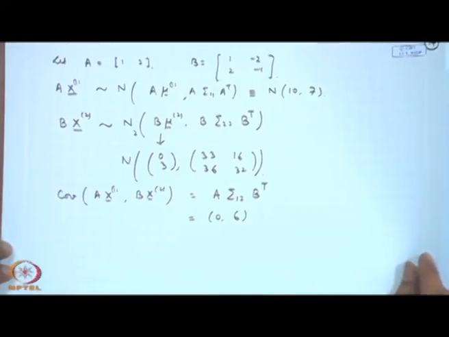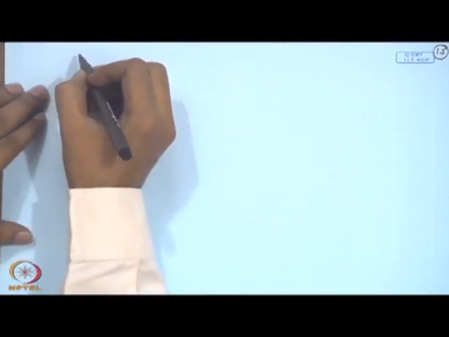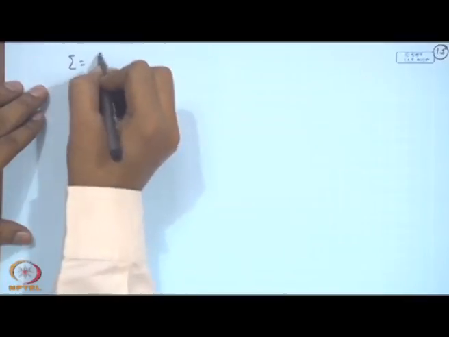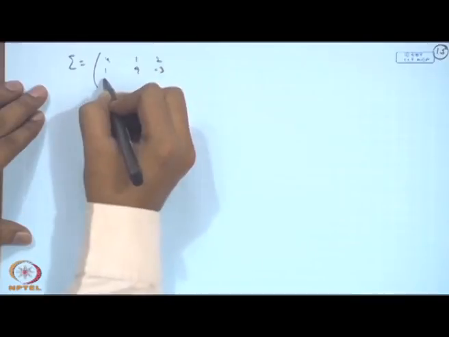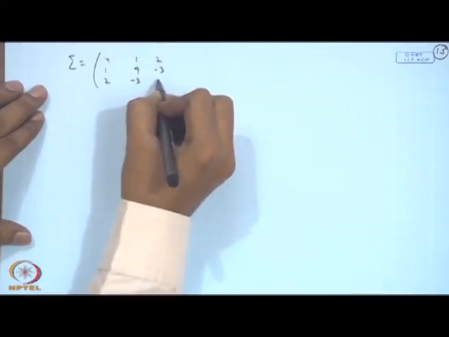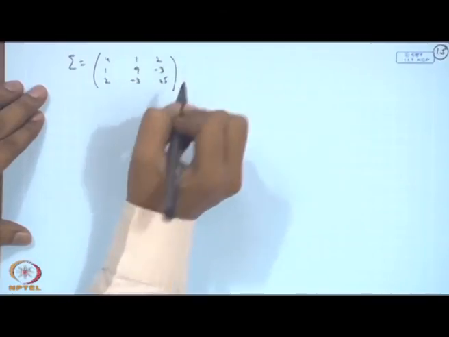Let me give one more exercise here. Let us consider sigma equal to 4 1 2, 1 9 minus 3, 2 minus 3 25. Okay.